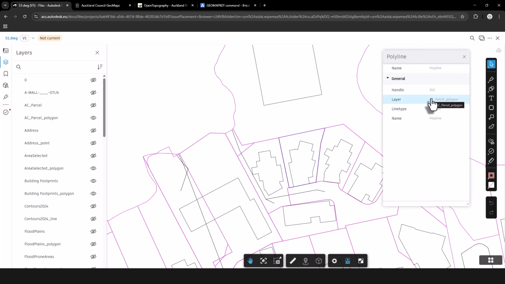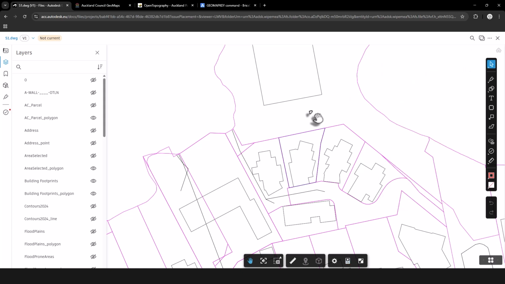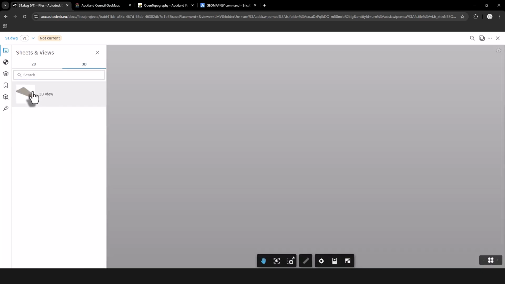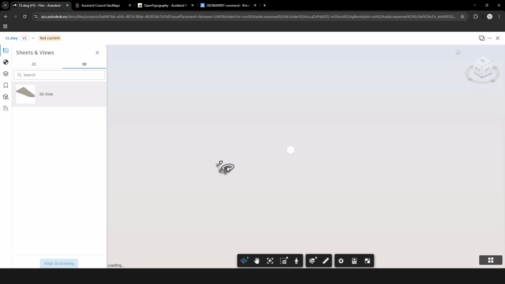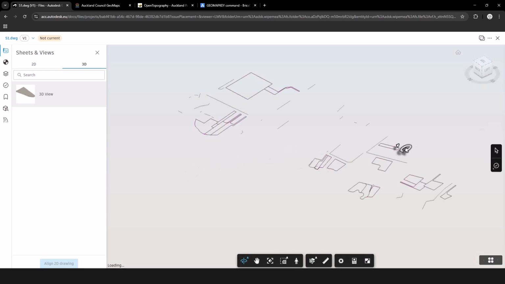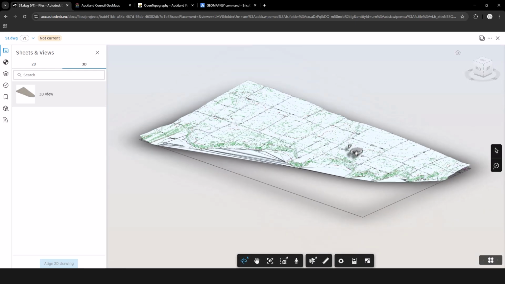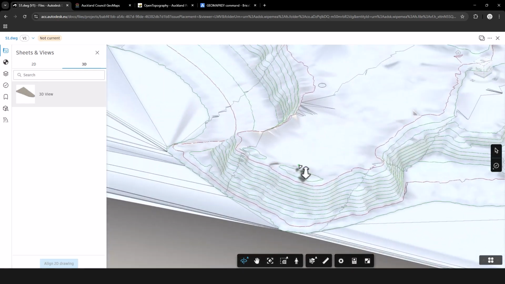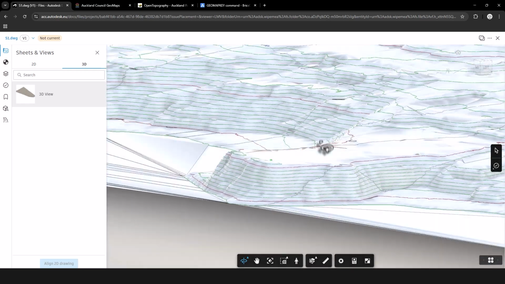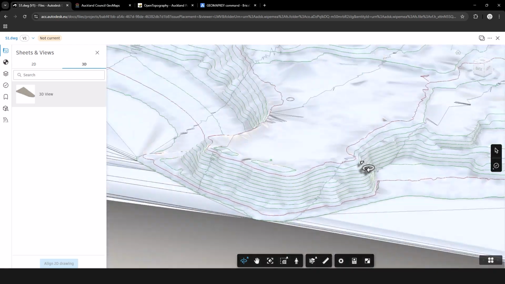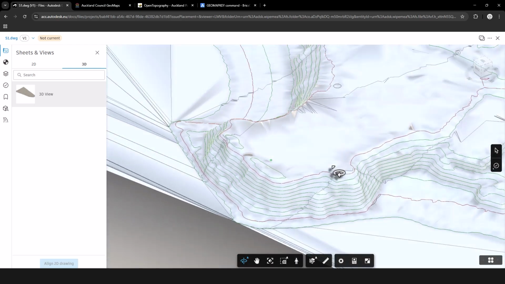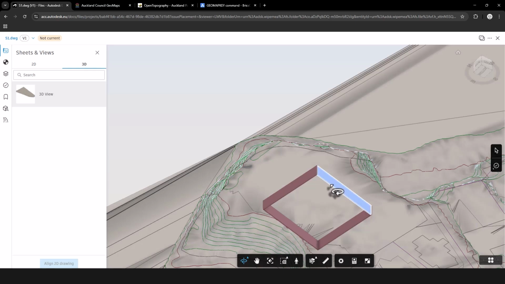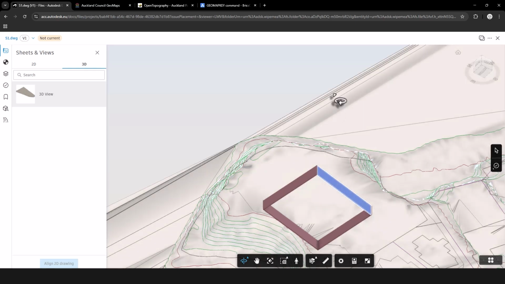So with BricsCAD, it will play inside of a common data environment. Simply just save it via the desktop connector, and you'll have access to both 2D and 3D information for viewing and collaborating with others. And you'll see here how easy it is to navigate around a lot of detailed information of a TIN and an ISC file that has been brought into the CDE as well.